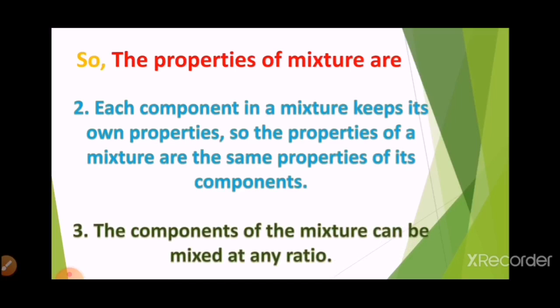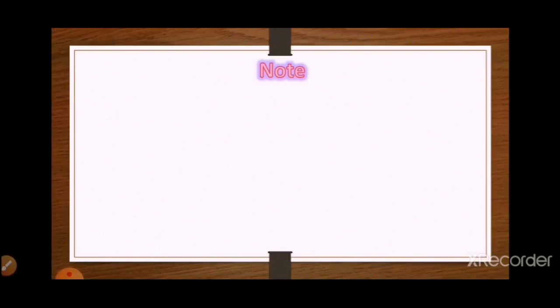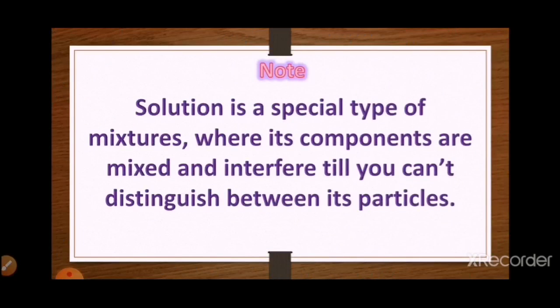Number 3, the components of the mixture can be mixed at any ratio. Note that a solution is a special type of mixture where its components are mixed until you can't distinguish between its particles.